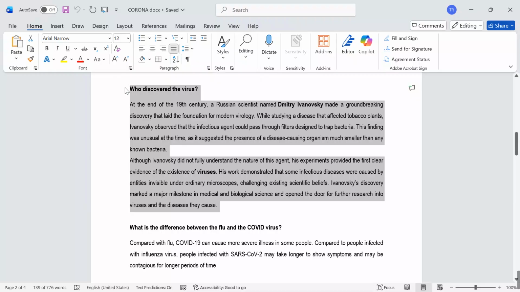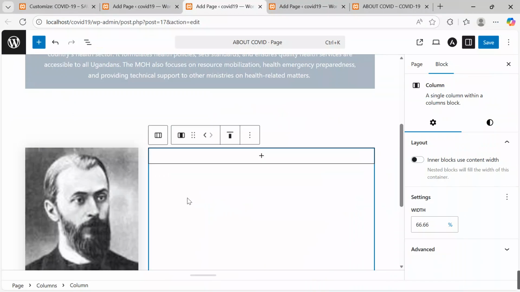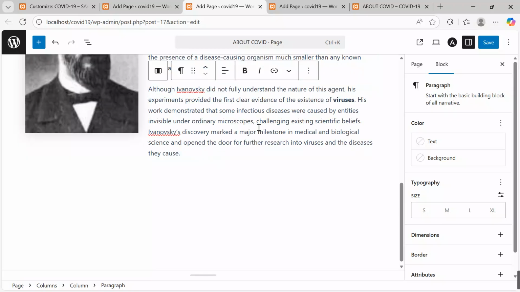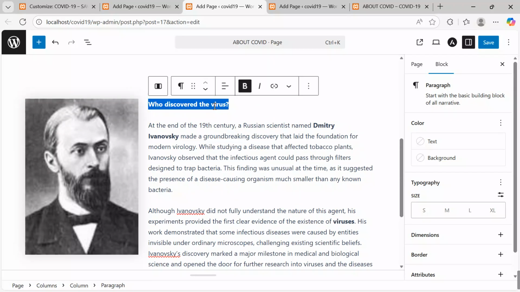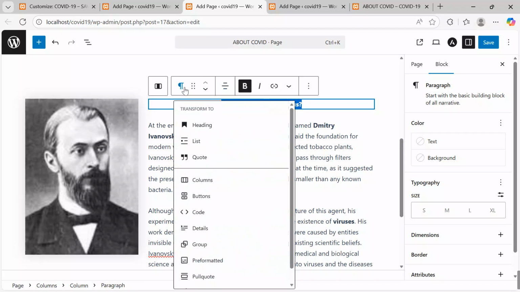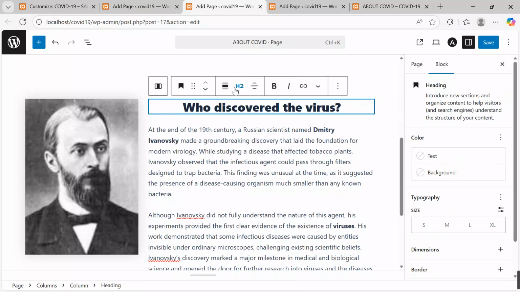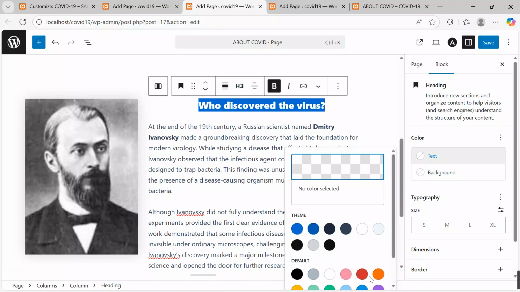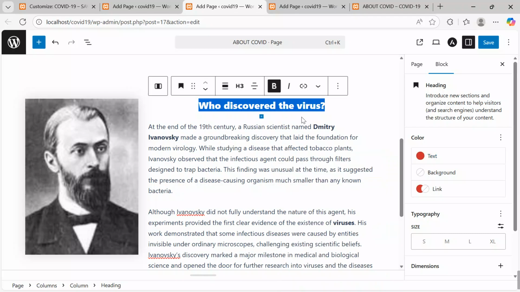I will Control C, come here, and then say I want to insert a paragraph. Control V. Yes. I come over here. I bold, align center, under heading. I'll keep it at heading 3, and then come to text color. Let's take red to keep it uniform.